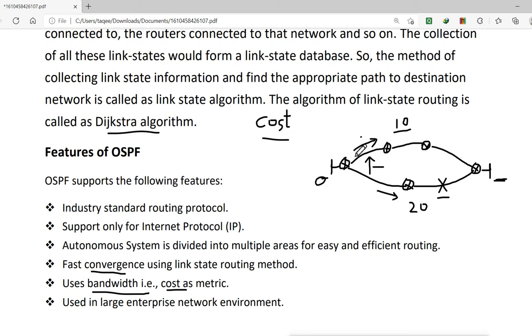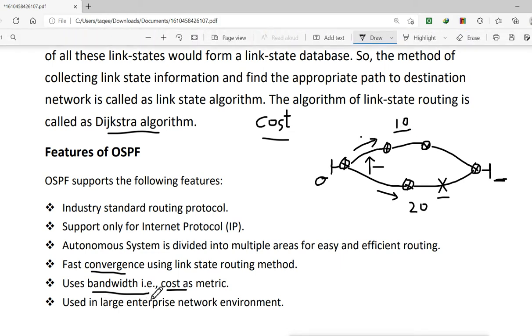RIP version 1 and RIP version 2 use the distance as a metric. IGRP has a different way, with four different metrics, multiple metrics. It chooses based on those, and OSPF chooses the metric based on the cost of the link. The cost of the link is decided by the bandwidth of the link.